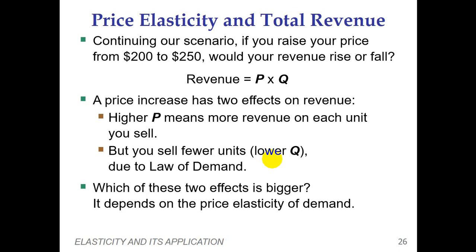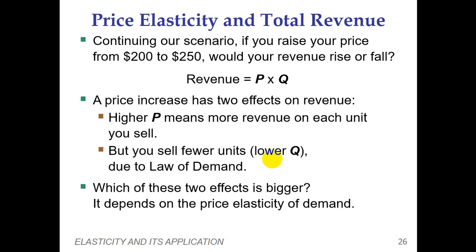The law of demand says that when prices increase, quantity demanded decreases, and when prices decrease, quantity demanded increases.